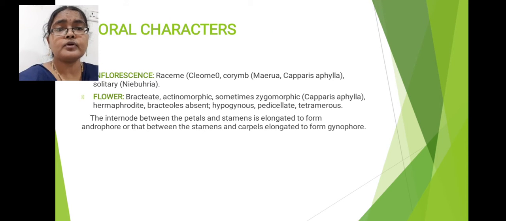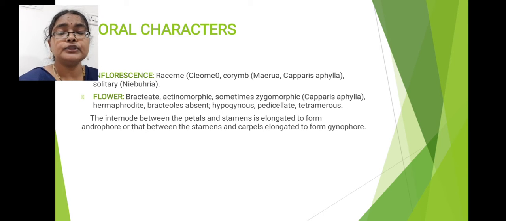Now we will discuss floral characters or reproductive morphology. Reproductive morphology always begins with inflorescence. Here, if you observe Capparaceae family members, what type of inflorescence is present? Mostly flowers are arranged in the form of racemes. For example, Cleome species. Some members show corymb type of inflorescence. That kind of corymb type of inflorescence you will see in Capparis sepiaria species and Maerua species.